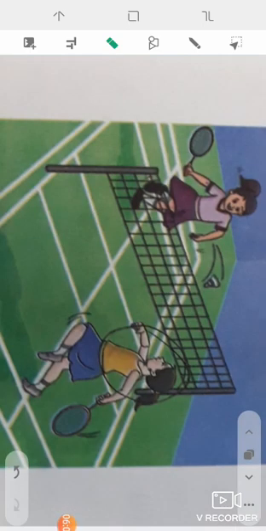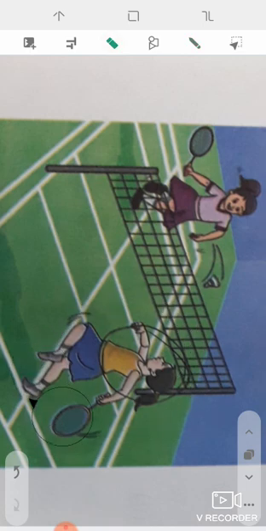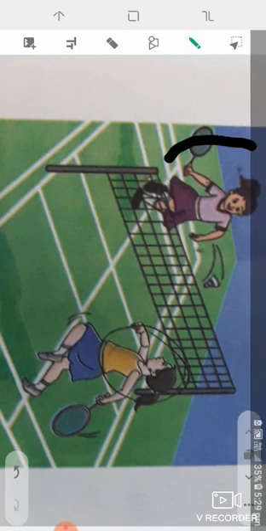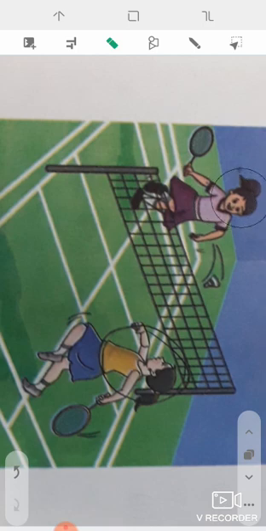In this picture, there are two girls playing badminton. The girl in the yellow dress is in front of the net, and the girl in the pink dress is behind the net. In front of the net and behind the net.